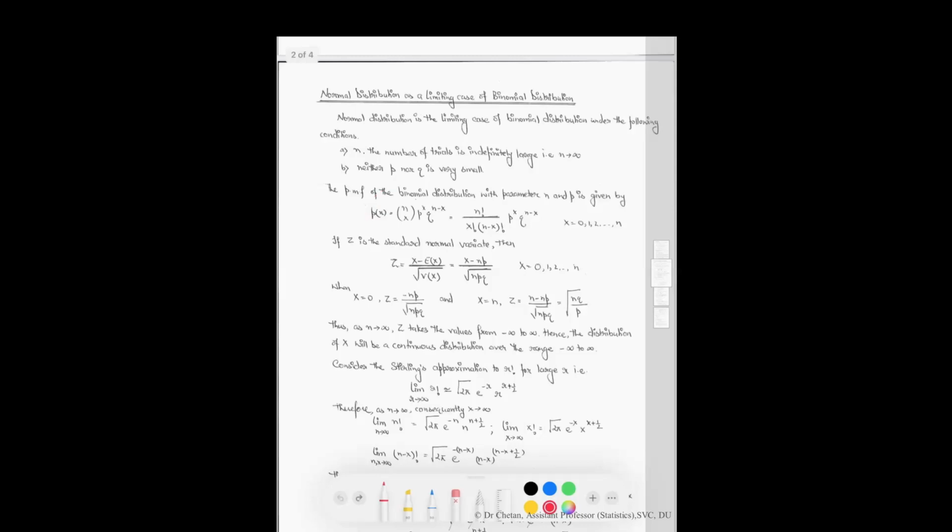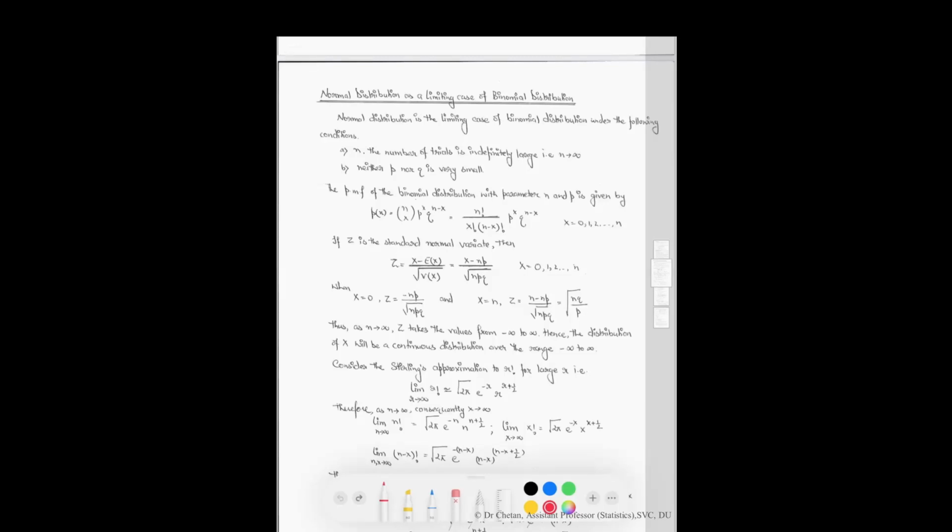Now consider the standard normal variate z, which is equal to x minus the expected value of x divided by the square root of the variance. We know that in the binomial distribution the expected value of x is np and the variance is npq. Therefore, z is equal to x minus np divided by the square root of npq.